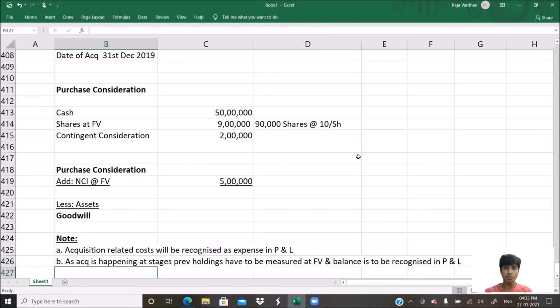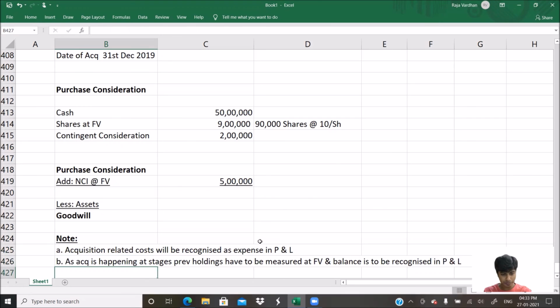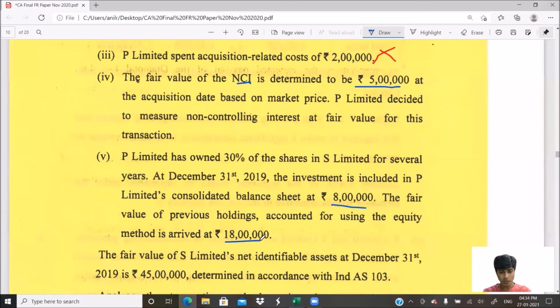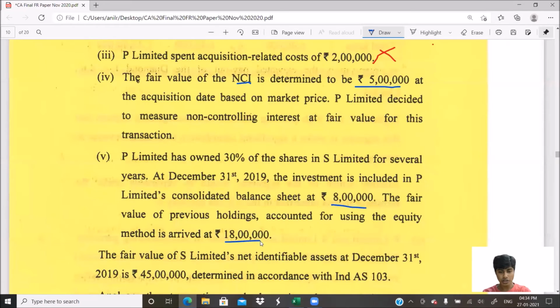Even in PC computation, we will take such previously held investments at fair value, because that is already given to them. They already hold it. How much is it? They've told that the investment is included in the consolidated balance sheets at 8 lakh. The fair value of the previous holding accounted for under the equity method is 18 lakh. So 10 lakh will go to P&L. I'll write it here. Book value, the balance sheet value, is how much? 8 lakh.